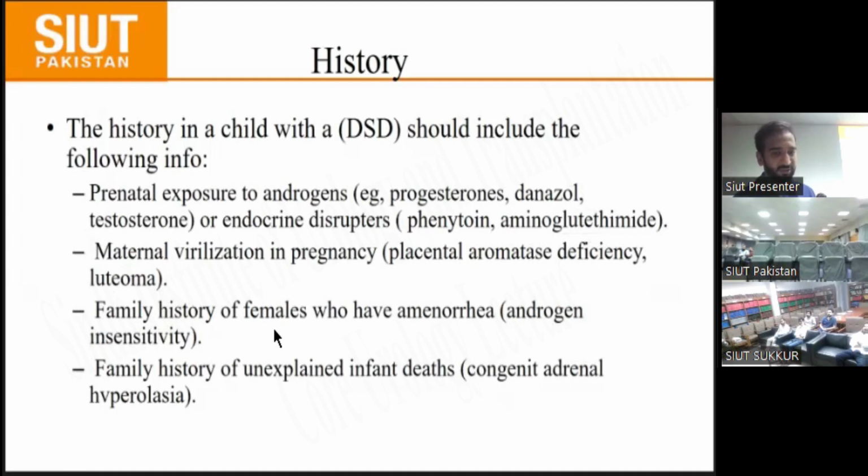And know about the family history of females who have amenorrhea, and family history of unexplained infant death.